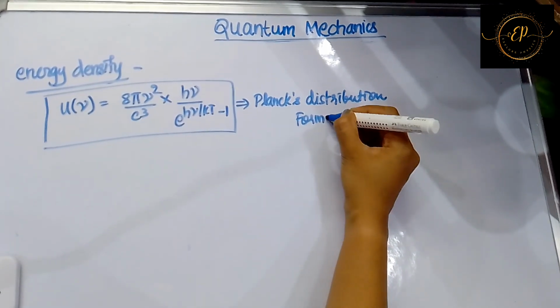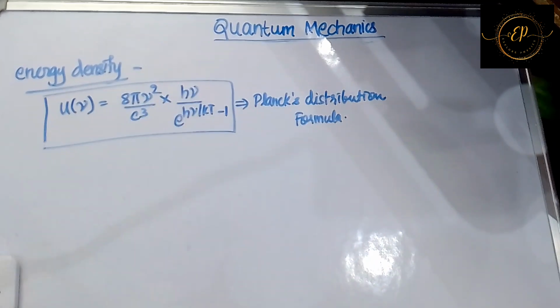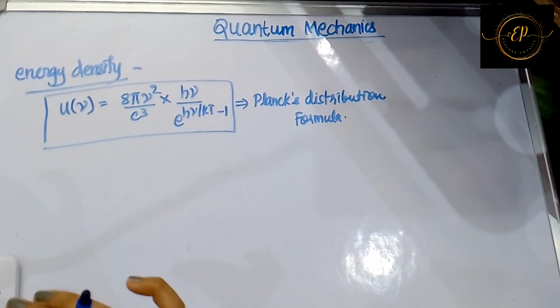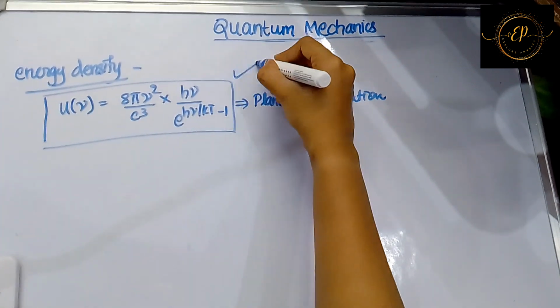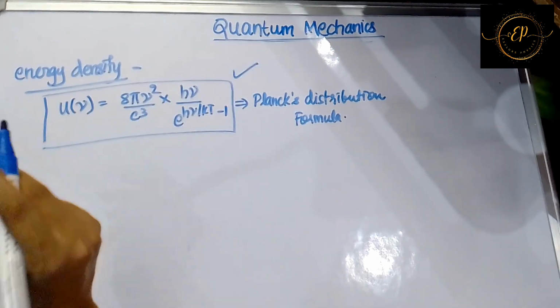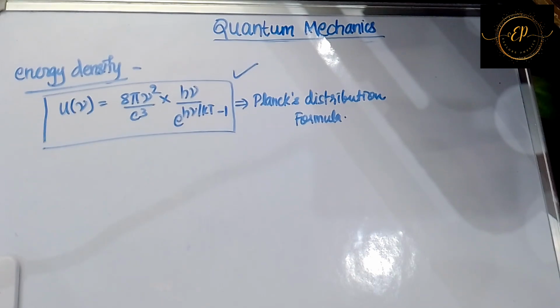So the one thing he did differently was, instead of taking it as continuous energy, he took it as discrete form of energy and he did it with summation instead of integration and found out this result. Now we will see each case. What are the two cases we had? One for lower frequency and another for higher frequency, right?